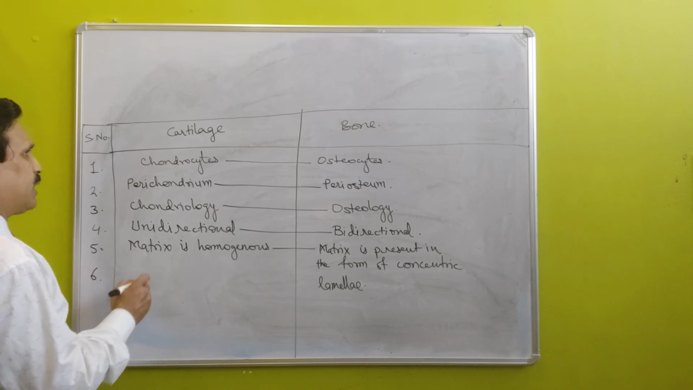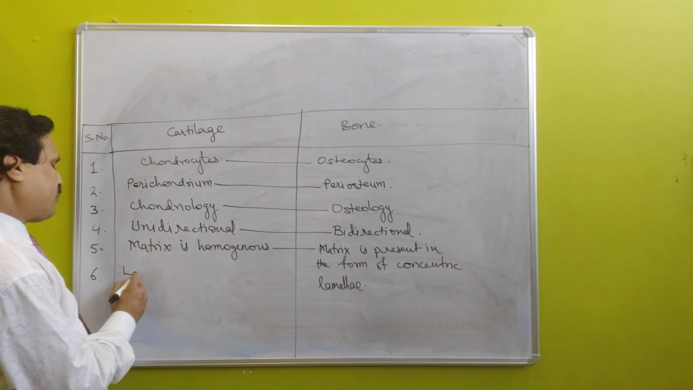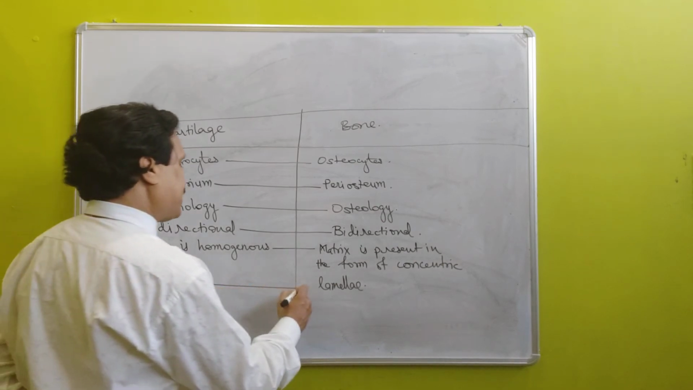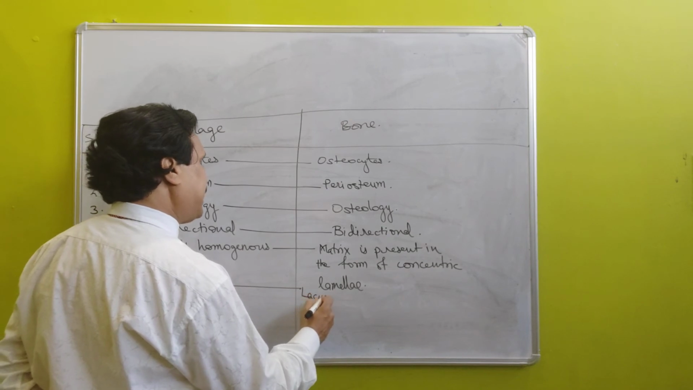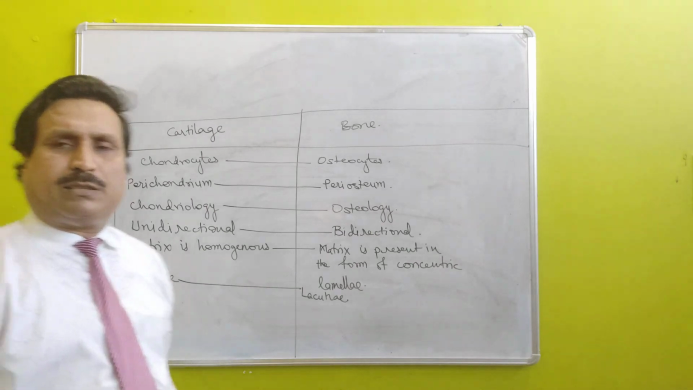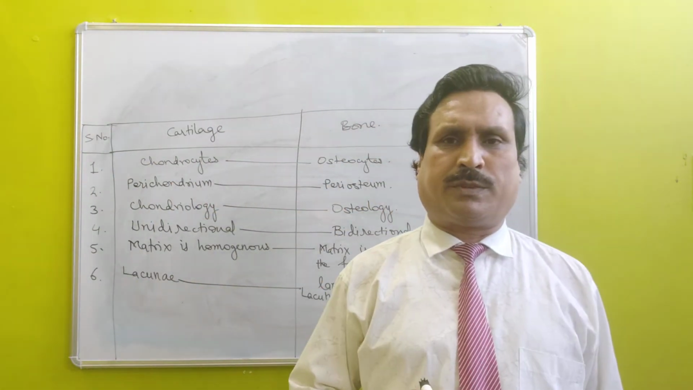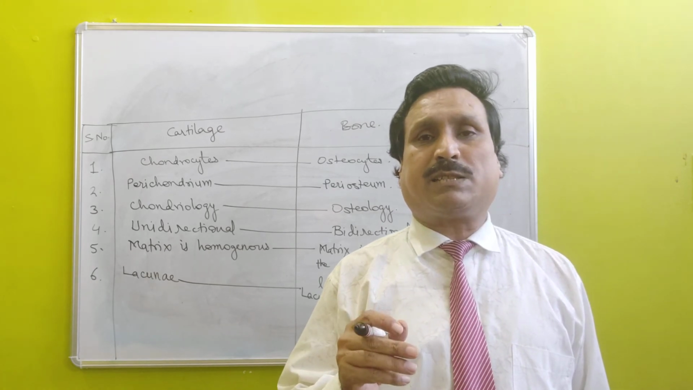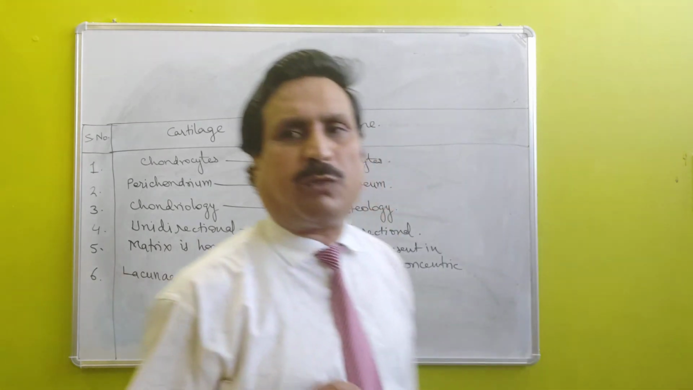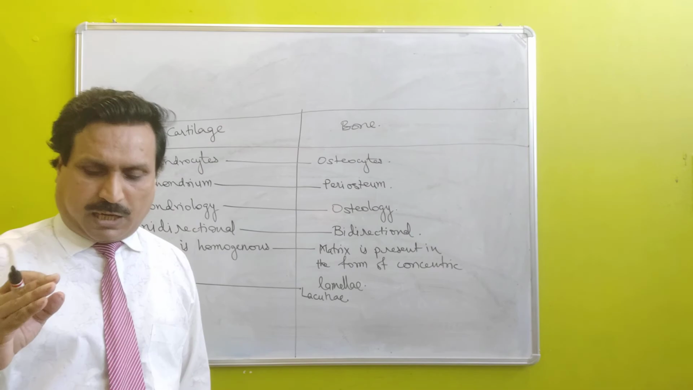Chondrocytes are present in hollow space known as lacunae, and osteocytes are also present in lacunae. But in case of chondrocytes, filamentous protoplasmic processes are absent, and in case of osteocytes, filamentous protoplasmic processes are present.